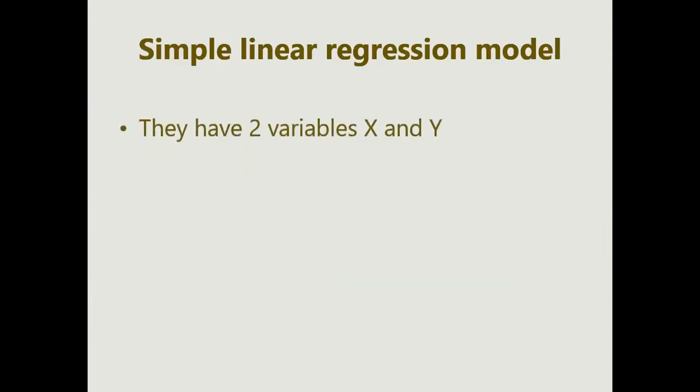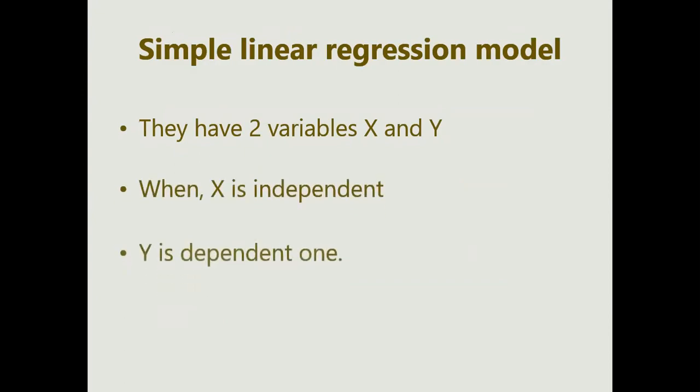We can say they have two variables, which can be denoted as x and y, or a and b, or c and d, anything. They are just components. So when x is independent, y is the dependent one. So what can we say?